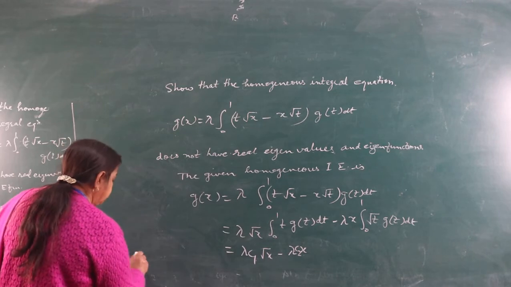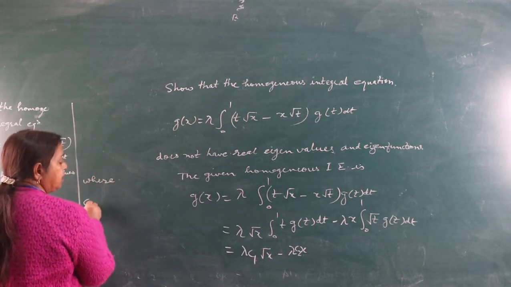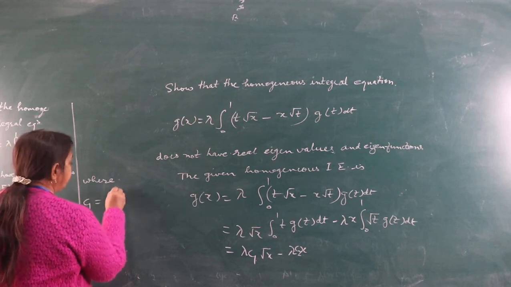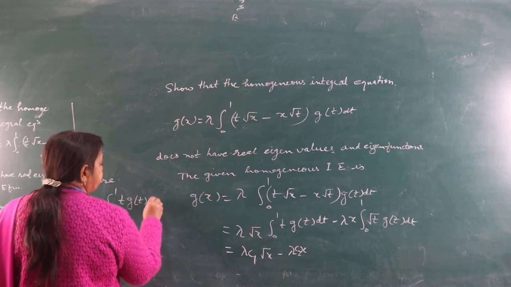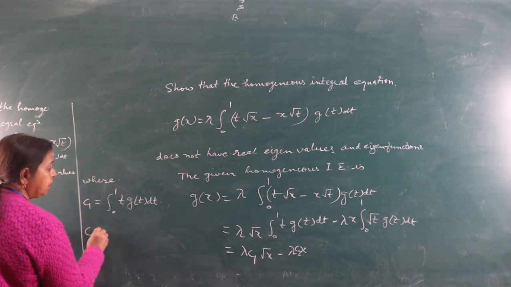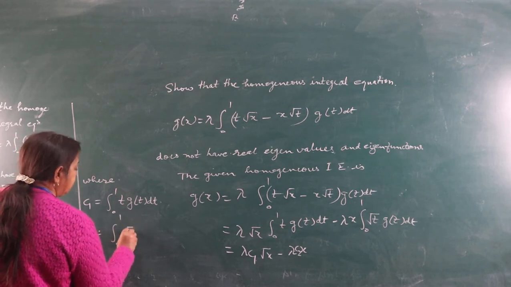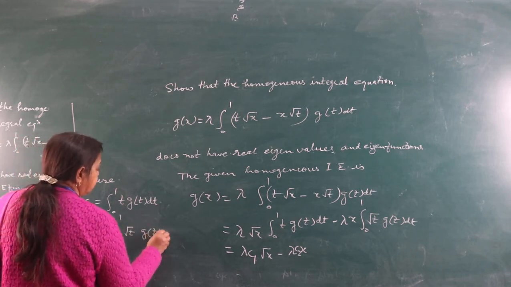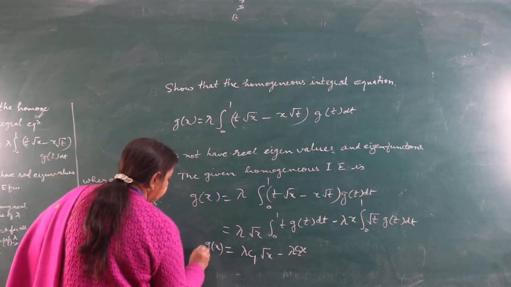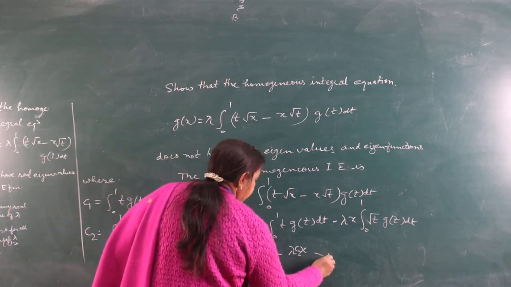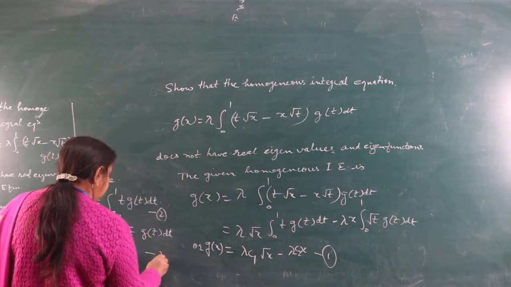where c1 = ∫ from 0 to 1 of t g(t) dt and c2 = ∫ from 0 to 1 of √t g(t) dt. This is first, second and third.